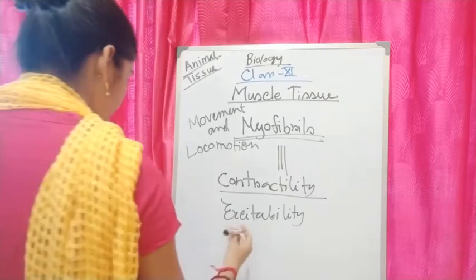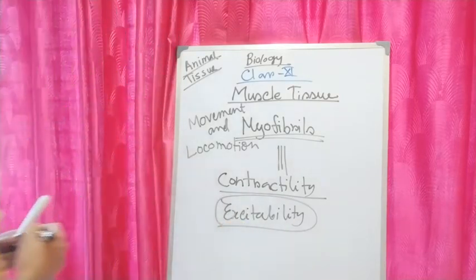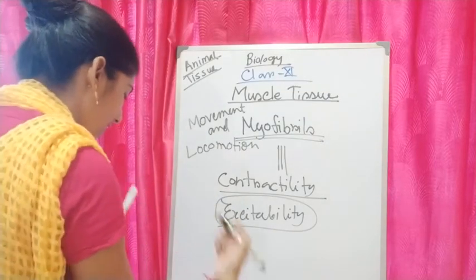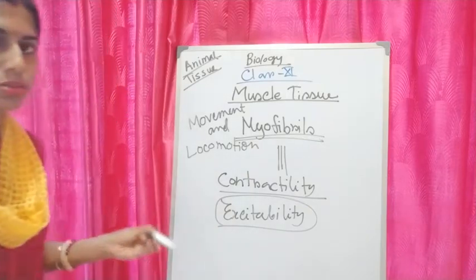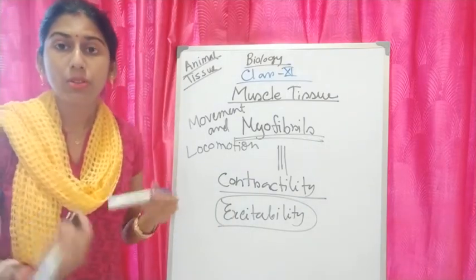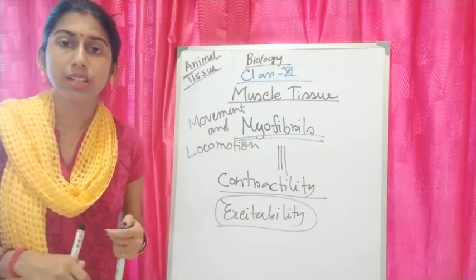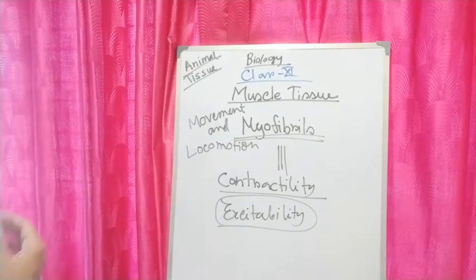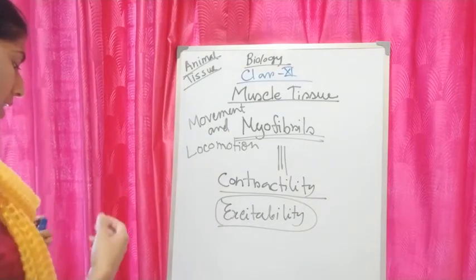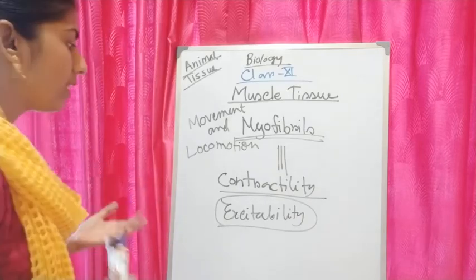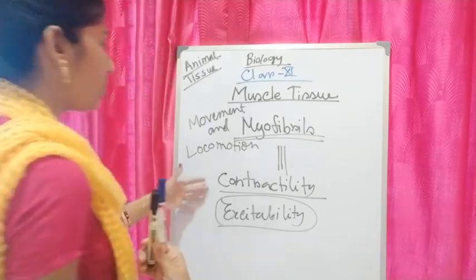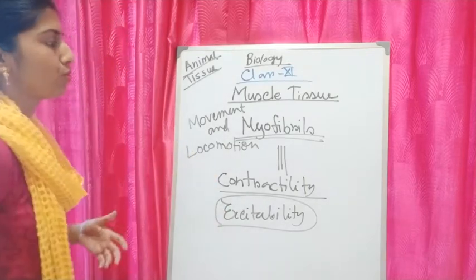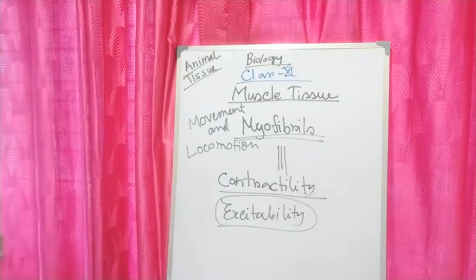And I have written one more term, excitability. It means the muscle can be stimulated, as there exists a potential difference across the membrane. When we see the membrane potential, we find there is a potential difference across the membrane, and the cell can be excited or stimulated. So these are the two main properties and functions of muscle cells.